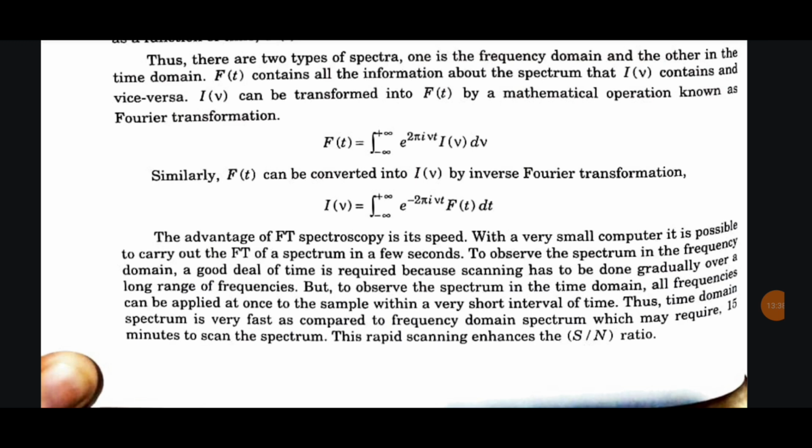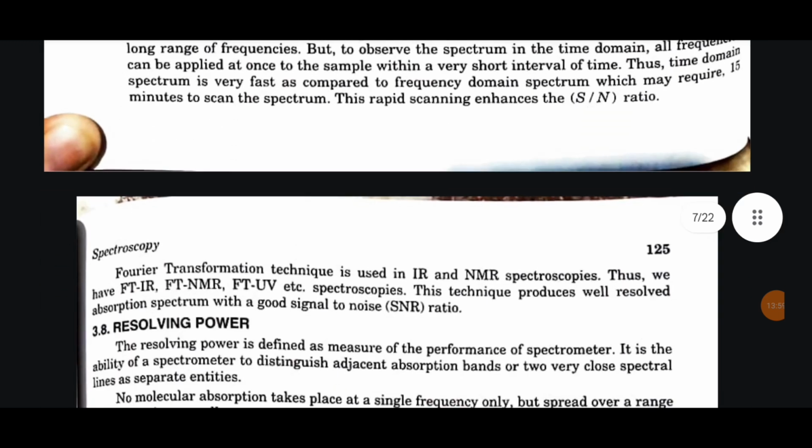But to observe the spectrum in the time domain, all frequencies can be supplied at once to the sample within a short interval of time. Thus, time domain spectrum is very fast as compared to frequency domain spectrum, which may require 15 minutes to scan the spectrum. This rapid scanning enhances the S by N ratio.